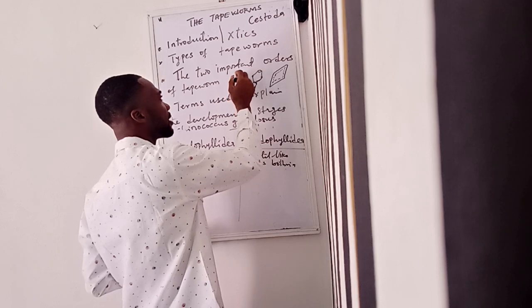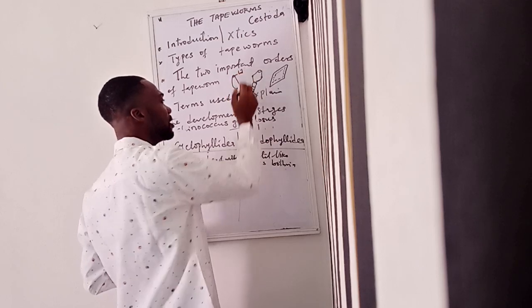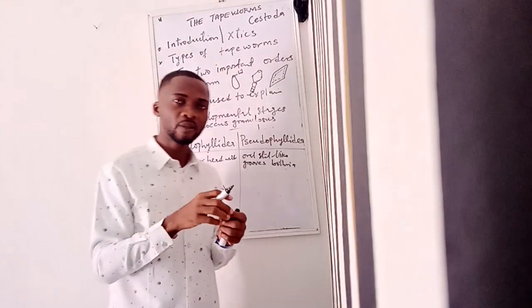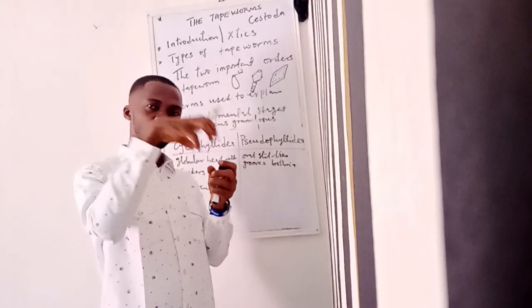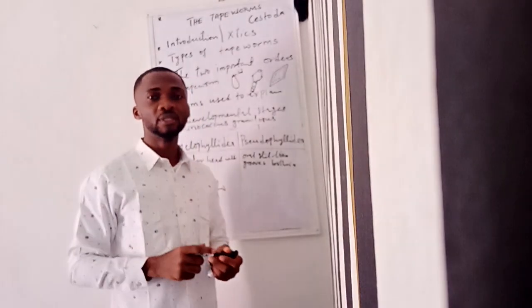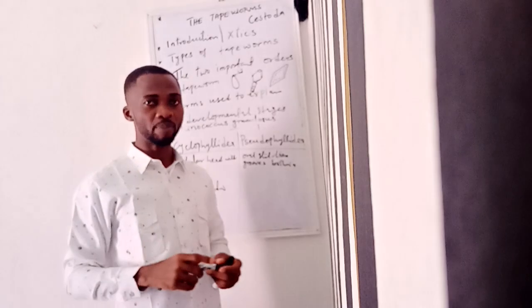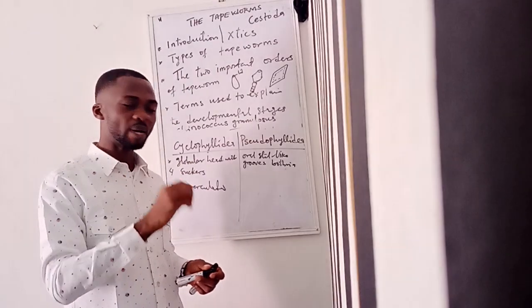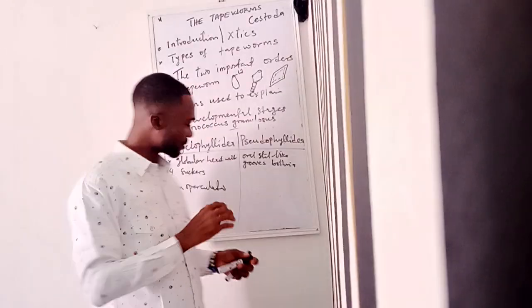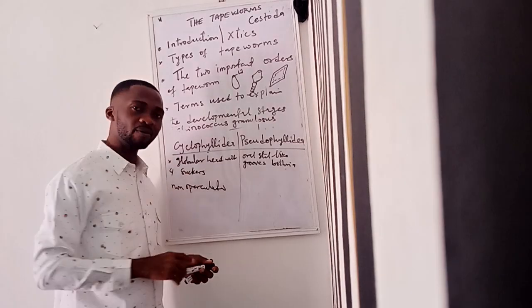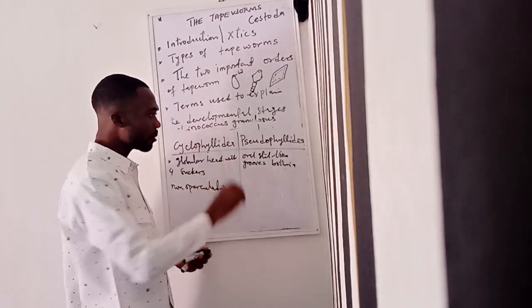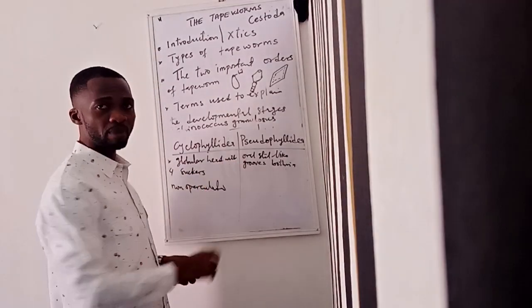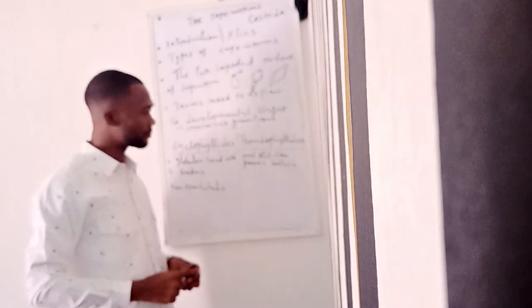That is what we call the operculum. This operculum is not found in members of Cyclophyllidea, but is found in the eggs of members of Pseudophyllidea.